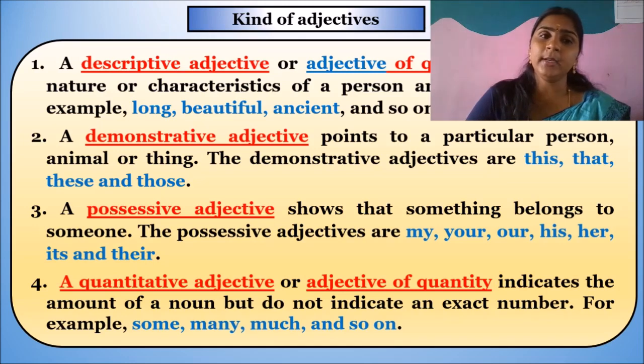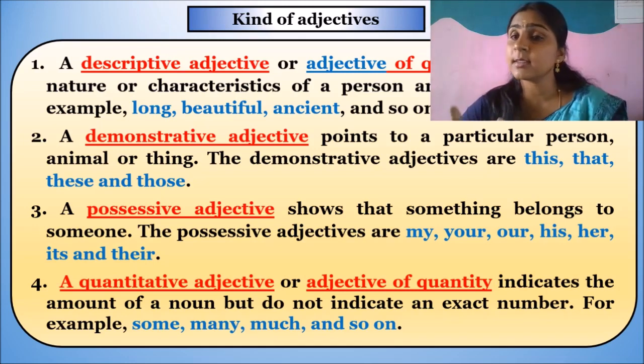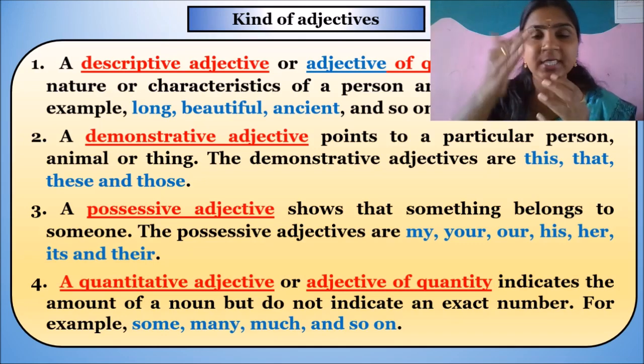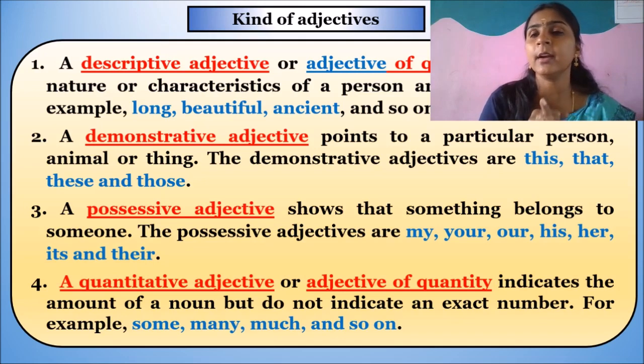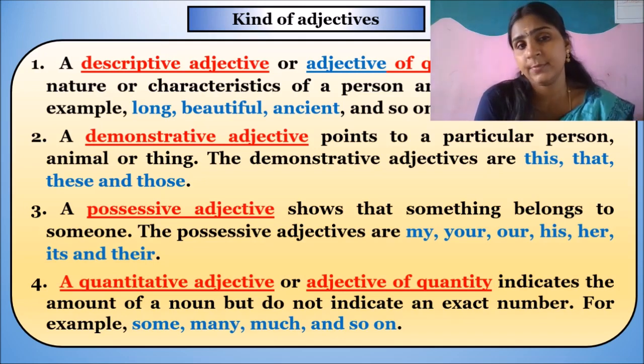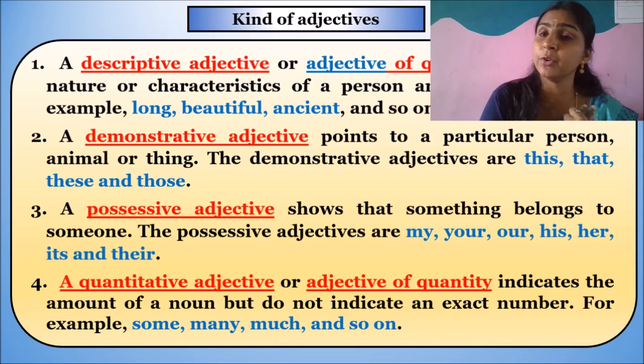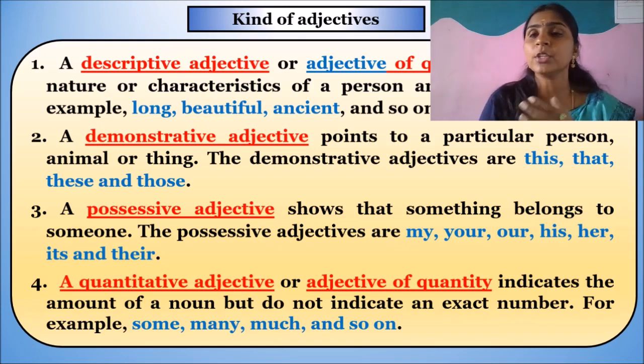For example, English teachers are smart. And if we want to discuss a person or an animal or a thing regarding its characteristics, whether they are beautiful from inside, those books belong to the ancient period.